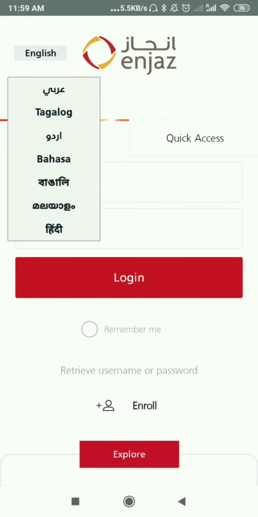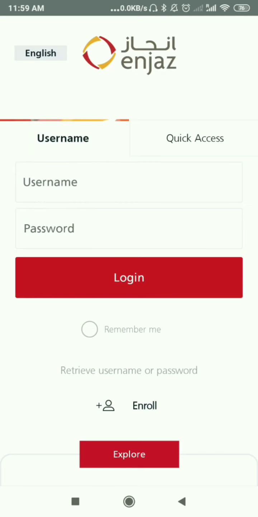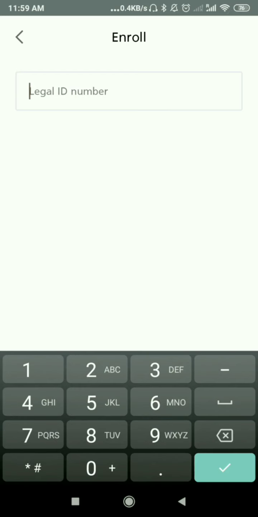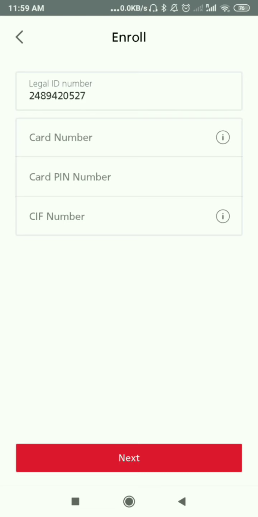So you have to enroll your details. In English, you can select your language. Here, Legal ID, in the sense your Iqama number, you have to enter. Your Iqama number. Here I am entering a random number. Very helpful for money transfer free of cost from their own ATM only.